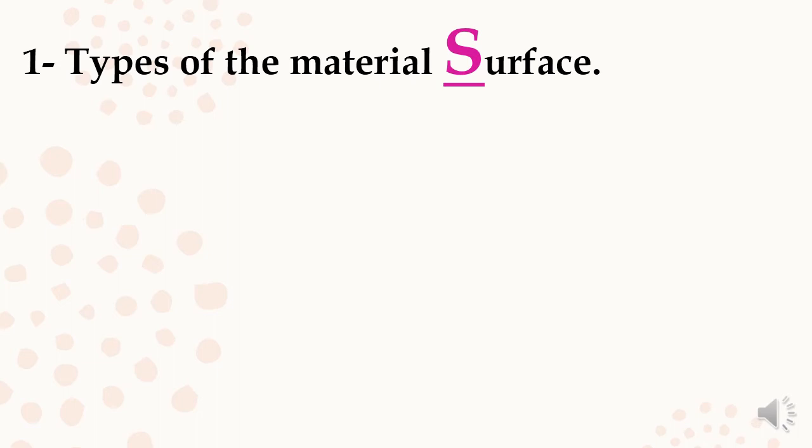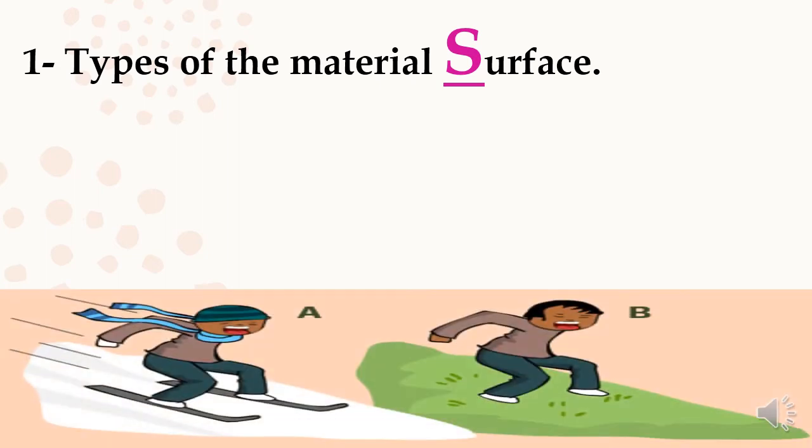Look at this picture. What do you think? Which type of land is the easiest for the boy to skate on? A or B? Of course A, or ice. You know why?